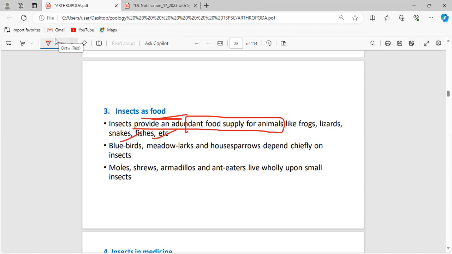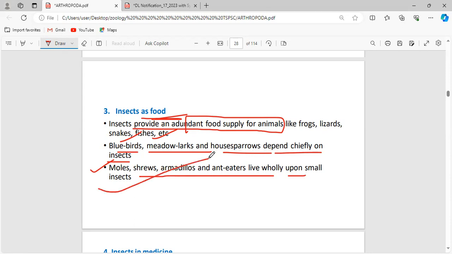Yeah, consider any insect. The lizard will keep on waiting for the insect to come near to it. Just imagine that scenario, when the insect comes near the lizard. The same thing will be happening here. So the insects will also act as food for those amphibians, reptiles, fishes, and everything. Bluebirds, meadowlarks, and house sparrows depend chiefly on insects. Moles, shrews, armadillos, and anteaters live wholly upon small insects.